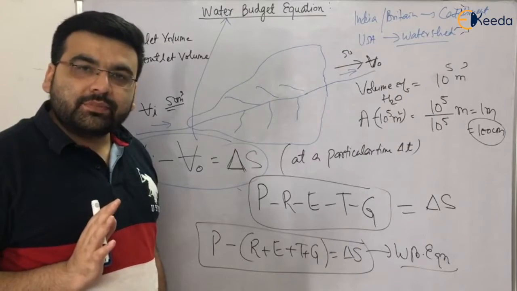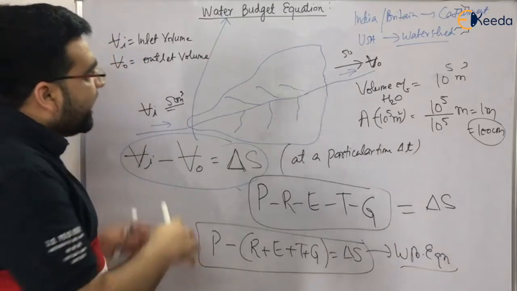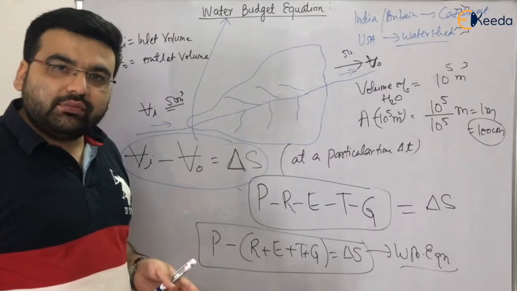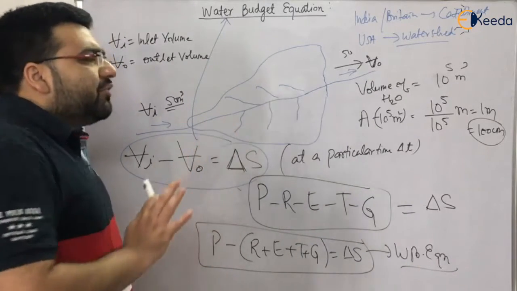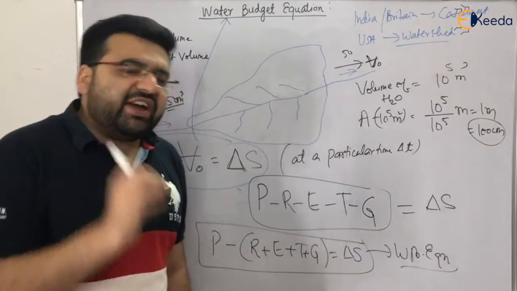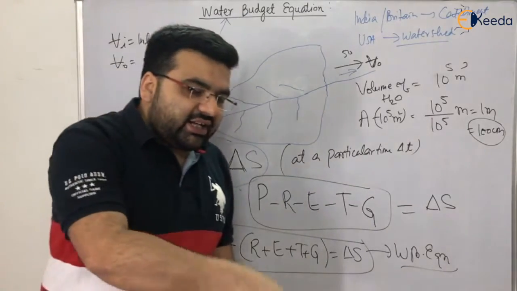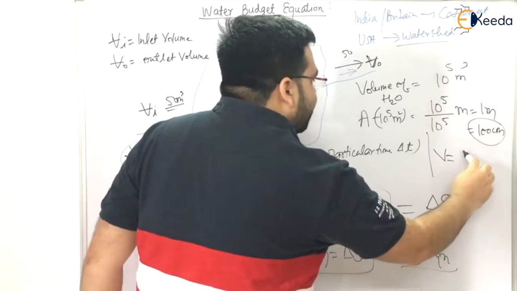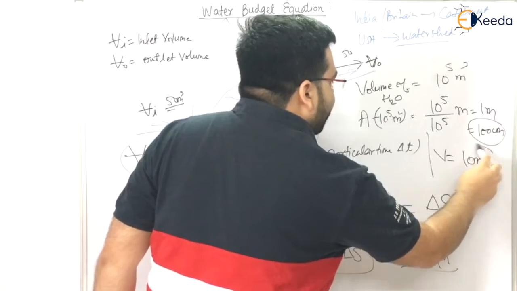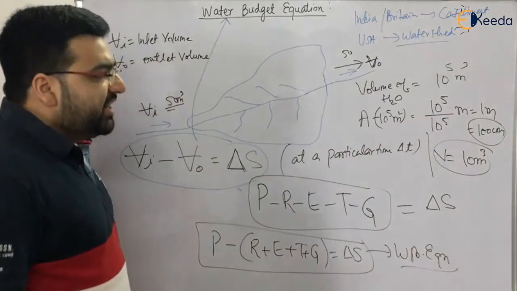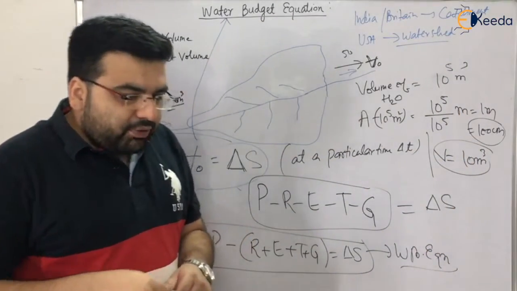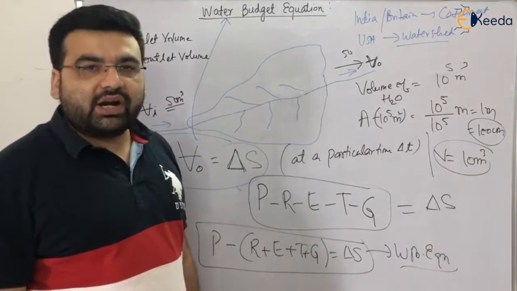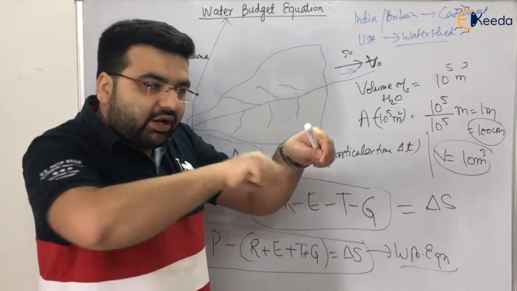Simple. Clear? Now I hope that you have understood the concept behind the water budget equation. Even if you have not understood it, let me make you understand by a very simple example. Let us say that you have a bucket and the volume of the bucket is 10 meter cube. It's a very big bucket. You have put your bucket under the sun and you have also made one hole in the bucket.